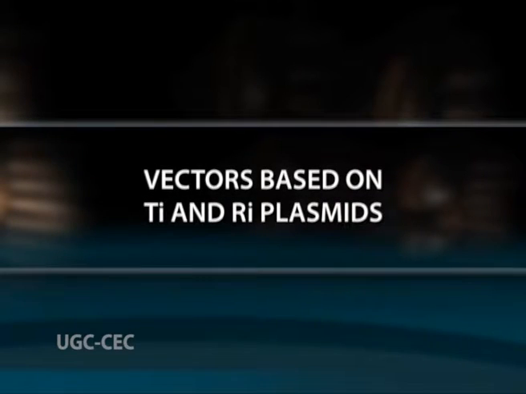Vectors based on Ti and Ri plasmids. The Ti or Ri plasmids cannot be used directly. The limitations for direct use of these plasmids are the large size of the vector, which makes it difficult to manipulate, absence of unique restriction enzyme sites, and tumor induction. Therefore, vectors are designed with useful characteristics such as removal of the tumor induction property, or disarming the plasmid. This is achieved by replacing the Ti genes in T-DNA with selectable markers such as NPT2, kanamycin.